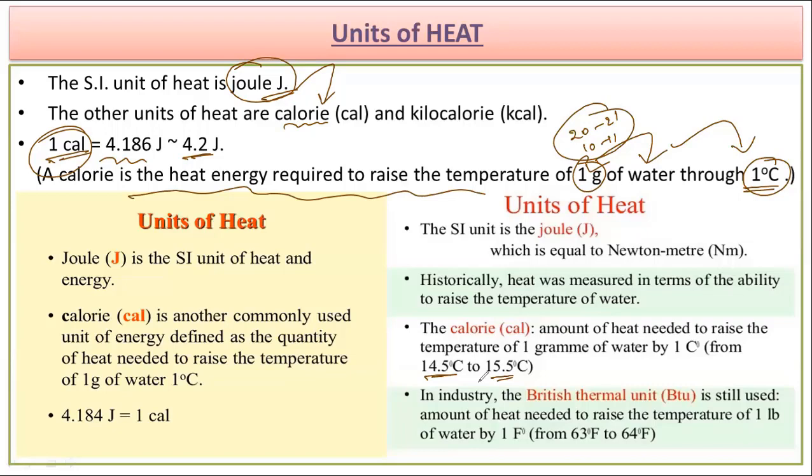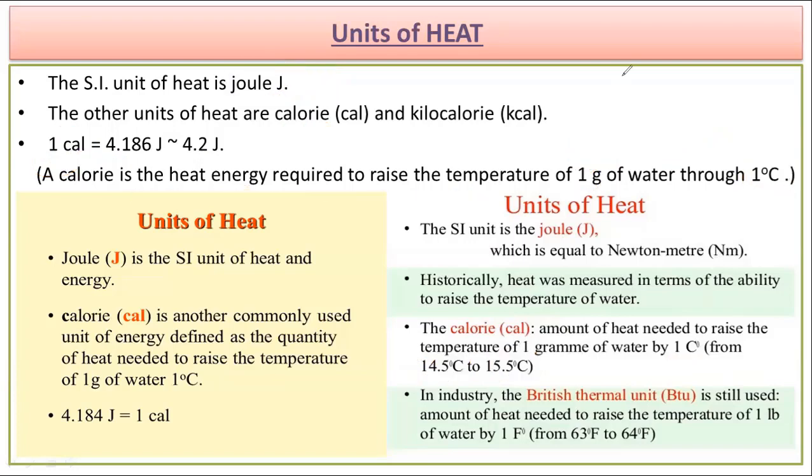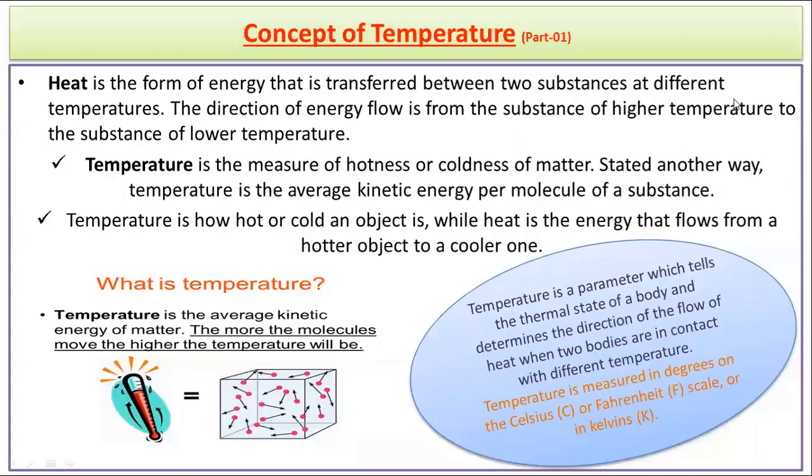So when you need to define 1 calorie of energy, then you can say that 1 calorie of energy is the amount of heat energy that is required to increase the temperature of 1 gram of water by 1 degree Celsius, where we take this difference of 1 degree Celsius between 14.5 degrees Celsius to 15.5 degrees Celsius at a particular condition, and over here the pressure used to remain constant. So that was the unit of energy.